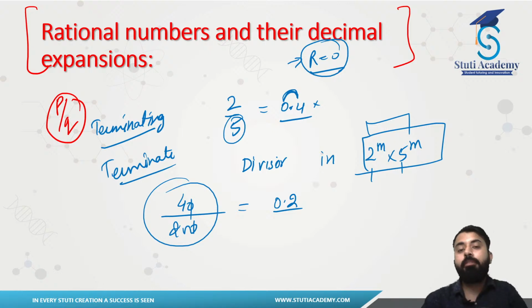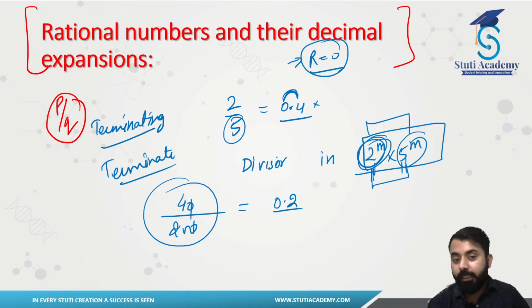So our rational number will be giving us a decimal expansion which will be terminating, as long as its prime factors are 5 or 2 and their any power. They can be raised to any power, but they have to be either 2 or 5 as their prime factors. That is the main motive here to understand the case of terminating. Now what to do if we don't have any prime factor which is either this or that? What can happen here is that either we can have only 2 raised to power m as the divisor, or we can have 5 raised to power m as the divisor, or we can have multiplication of these two as the divisor. There cannot be any other thing.